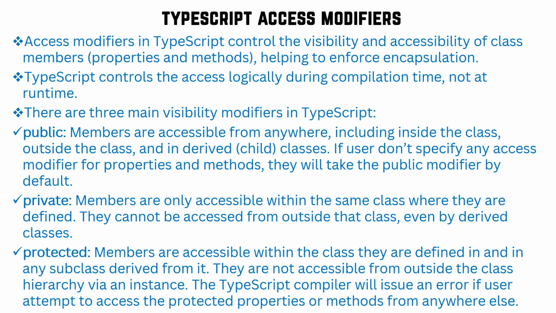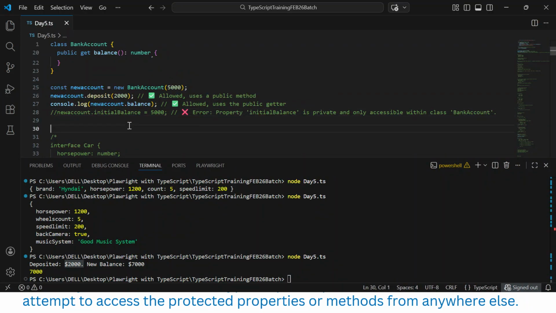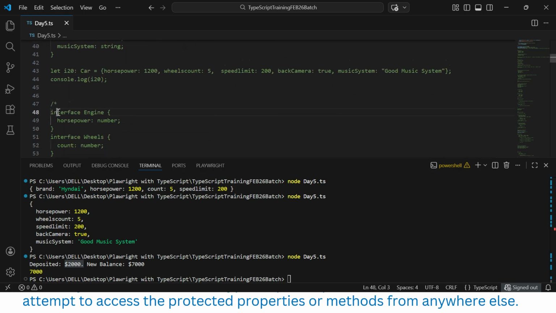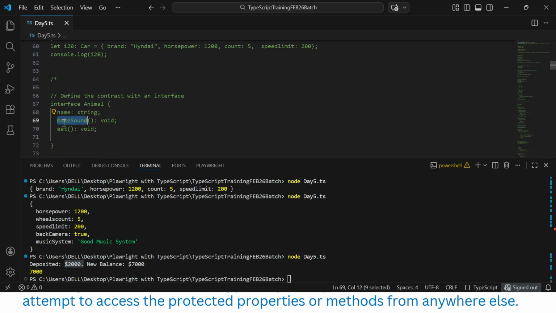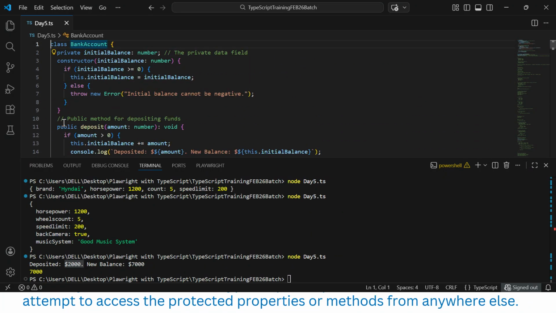Public means the members are accessible from anywhere: inside the class, outside the class, and in the derived or child class also. If the user does not provide any access modifier for the property or method, they will by default take the public modifier. In case you are not defining something, it will be public only. That is the reason whenever we defined a couple of methods right here, like the variable label, we did not define anything, which means it's public by default. You could see the methods we created, like makeSound, are public. So it means accessible anywhere inside the class, outside the class, or in a subclass. It means the whole project can access it.